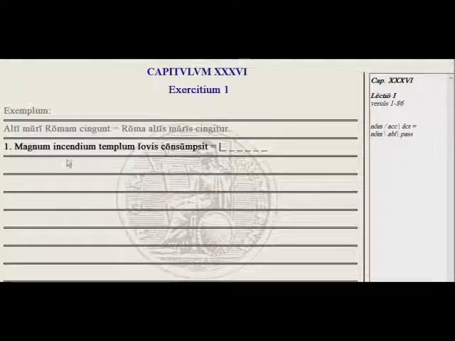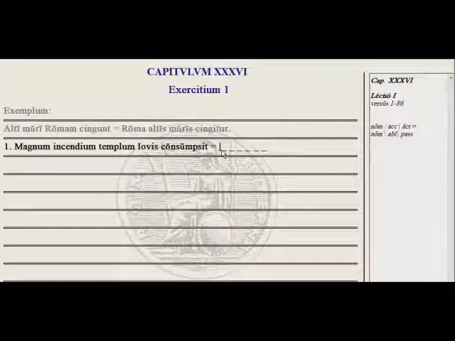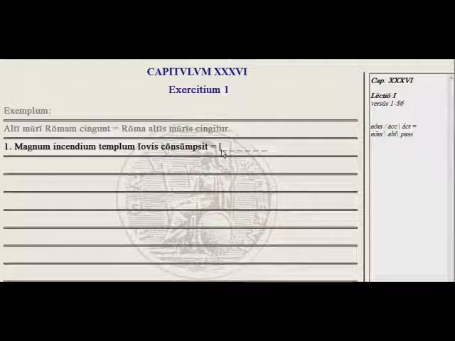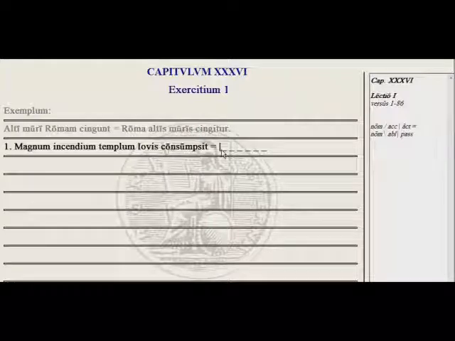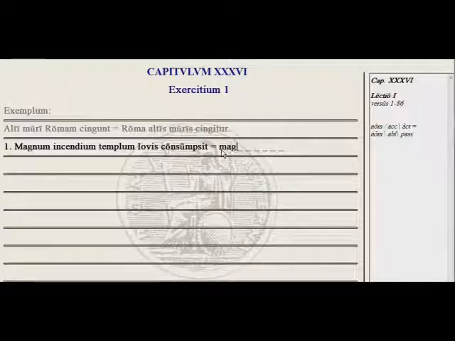So we have magnum incendium templum Jovis consumpsit. A huge fire devoured or destroyed the temple of Jove. And so what we want to say here is that the temple of Jove was destroyed or was consumed by a huge fire. So by a huge fire, magno incendio, we want the ablative. Templum stays in the nominative, the temple of Jove, Jovis.